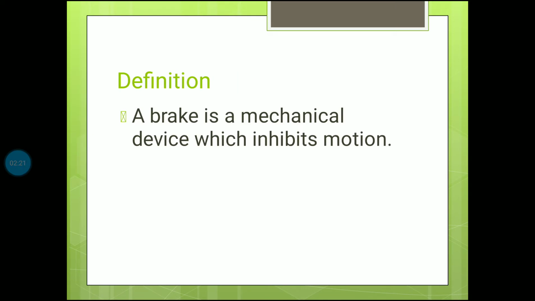Next, the definition of a brake. A brake is a mechanical device which inhibits motion. What is the meaning of inhibits? It means it will stop the motion. If there is any transfer of motion between one part and another, it will cut the motion and stop it. That is the meaning of inhibiting motion. You can also say a brake is a mechanical device which stops motion.